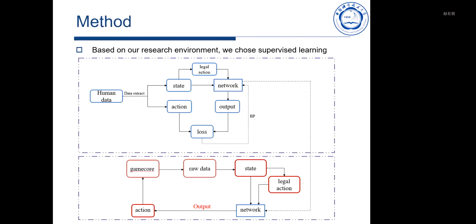We extract states and actions that we need from human player game datasets and use the information to train our model. And in practical applications, we extract the states from raw data, which is generated from the game core. And then we use the network to predict the corresponding actions.